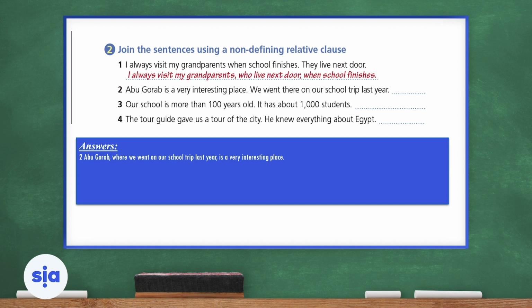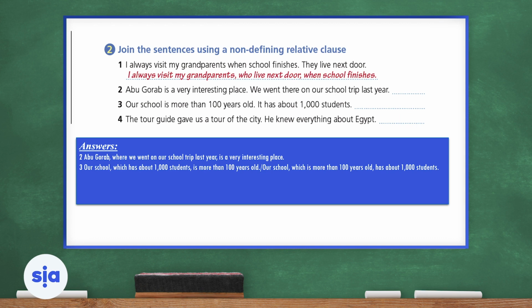Let's jump to number three. Our school is more than 100 years old. It has 1,000 students. In this case, we're talking about a subject that is our school. So in this case, we will say, our school, which has about 1,000 students, is more than 100 years old. Or I might say, our school, which is more than 100 years old, has about 1,000 students. Both answers are correct.